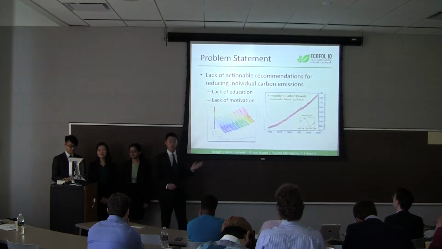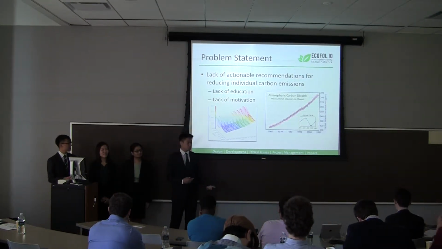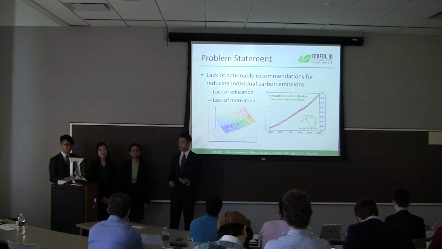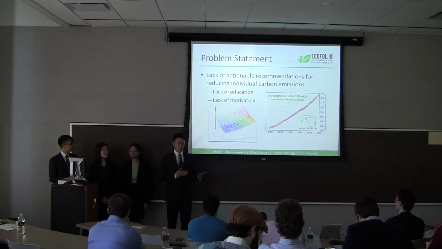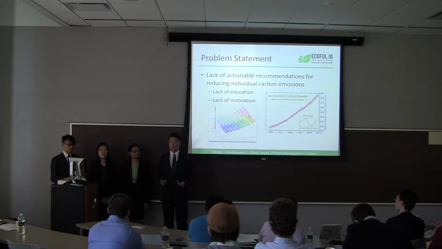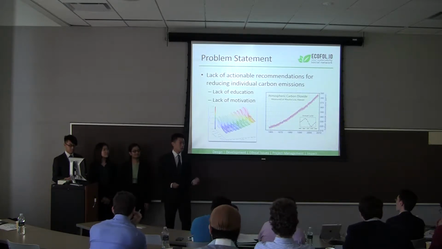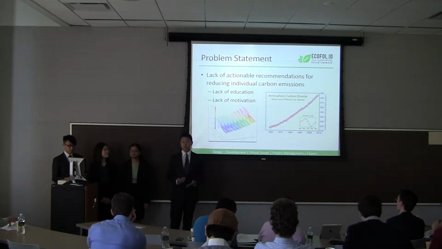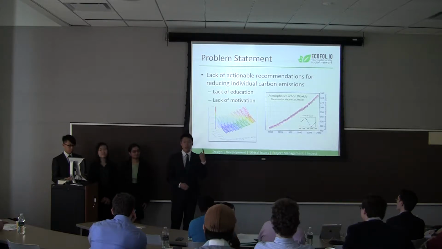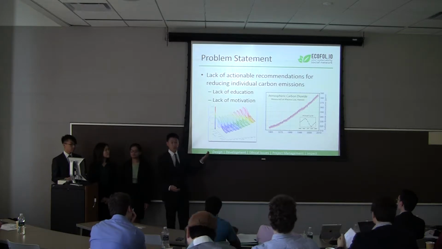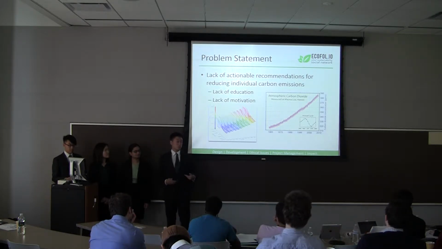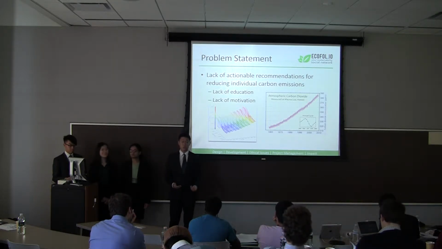So the problem that we wanted to address was a lack of actionable recommendations for individuals to reduce individual carbon emissions. Now we found that on a corporation level, there are many incentive structures in place already, such as a carbon tax. However, on an individual level, we found both a lack of education and a lack of motivation. Now this is a pressing issue because, as you can see from these two graphs, carbon emissions are projected to increase exponentially over the upcoming years.